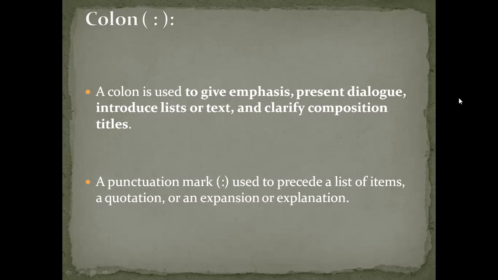In this way, whenever you introduce something which has a meaning, a definition, or any other quotation, you will use this punctuation mark, that is colon. Colon we use only 2 dots. Fine everyone? Clear? No, you will not use a middle line in the English language.